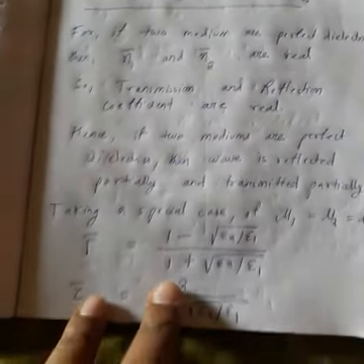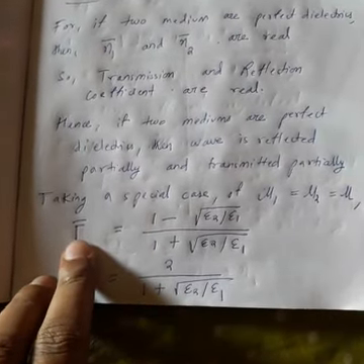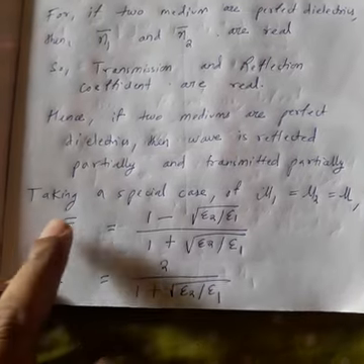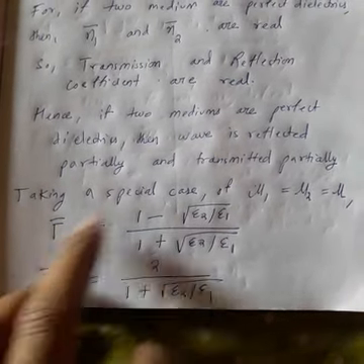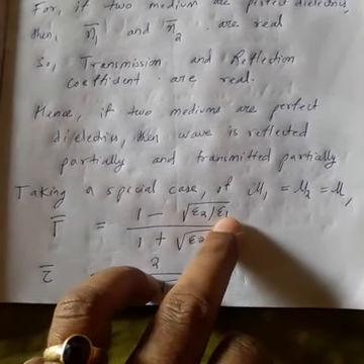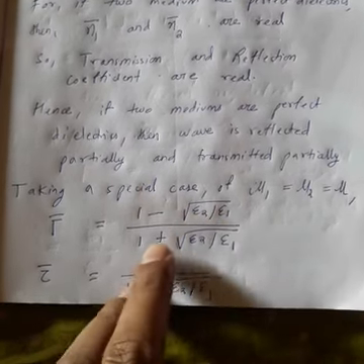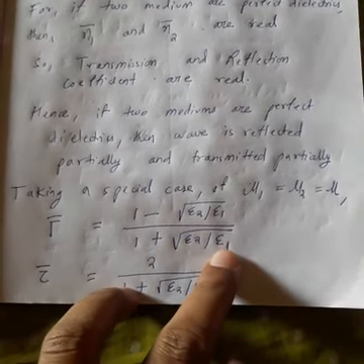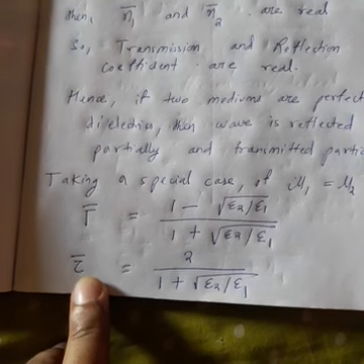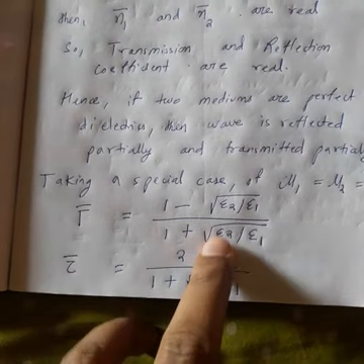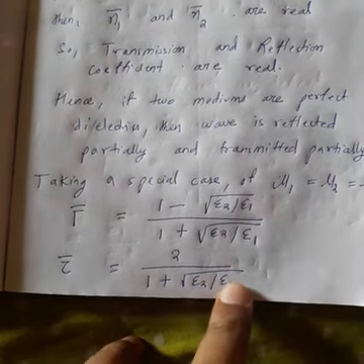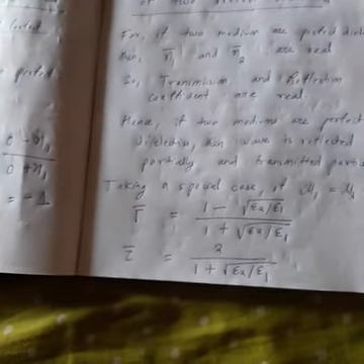In this case you have to remember the formulas for the reflection coefficient and transmission coefficient. The reflection coefficient is (1 minus root of epsilon 2 by epsilon 1) by (1 plus root of epsilon 2 by epsilon 1). Similarly, the transmission coefficient is 2 by (1 plus root of epsilon 2 by epsilon 1). Problems on this will come, and we will discuss them in the next topic.